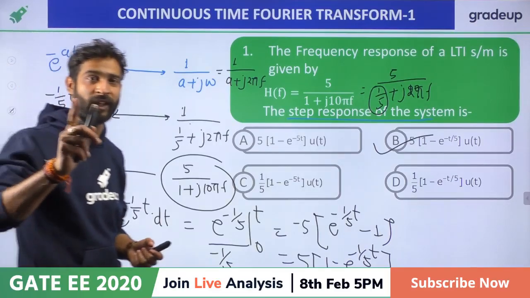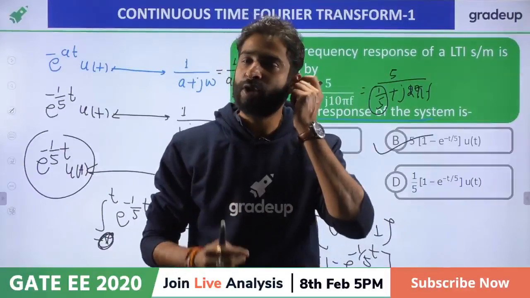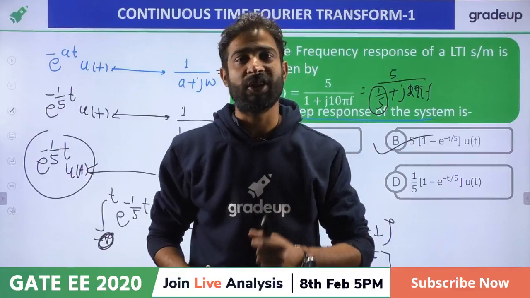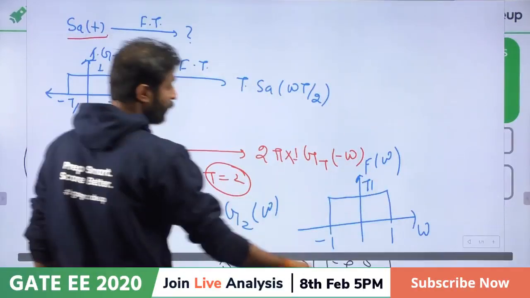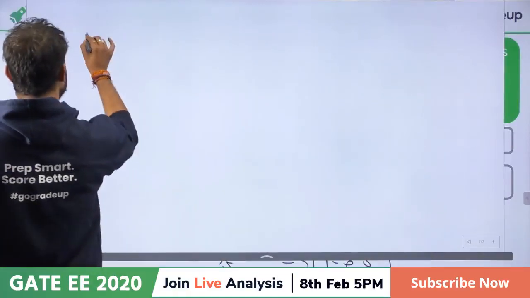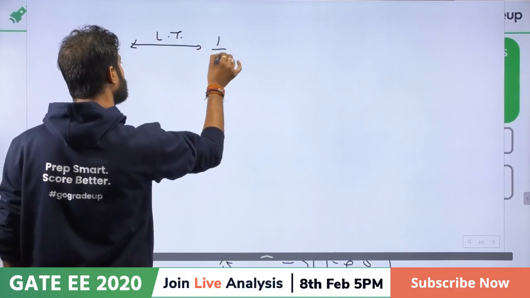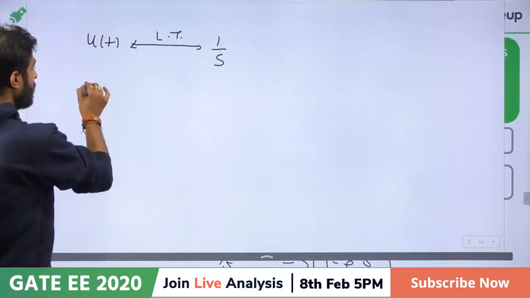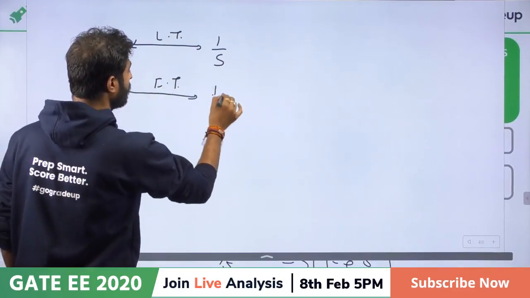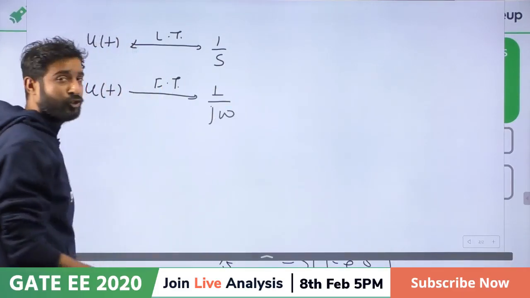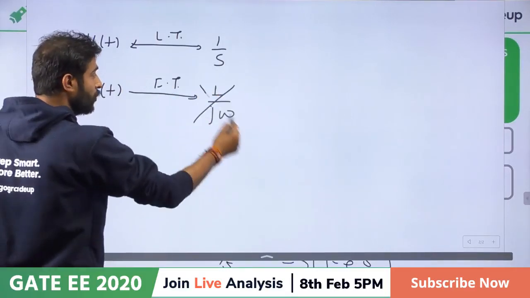But just remember one thing, we cannot put s equal to j omega everywhere, because s equal to j omega we can put only when the function is stable. If I ask you one question, what is the Fourier transform of u of t? We know that the Laplace transform of u of t is just 1 by s, right? But if I ask you the Fourier transform of this function, then we cannot say 1 upon j omega by only replacing s with j omega. So this method is not applicable.